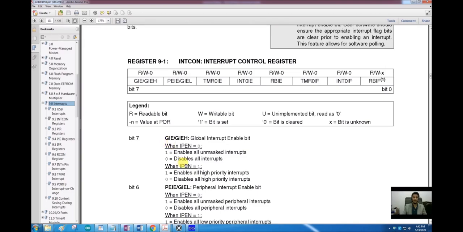Setting this bit to 0 disables all interrupts of all types on PIC18. Setting it to 1 enables all unmasked interrupts, but it is just the global enable. If it is 1 and no individual interrupt is enabled, all interrupts will be disabled. So this is the master enable, and after that we have to individually enable each interrupt that we want to use. If we enable all the individual interrupts but we disable the global interrupt, it will not work. And if we enable the global interrupt and we do not enable the individual interrupts, it will not work again. So we have to enable both of them.